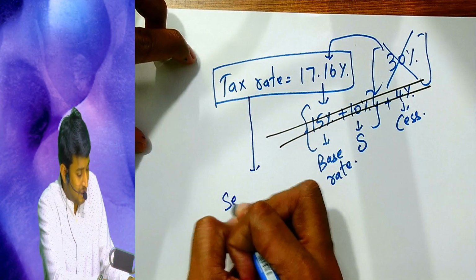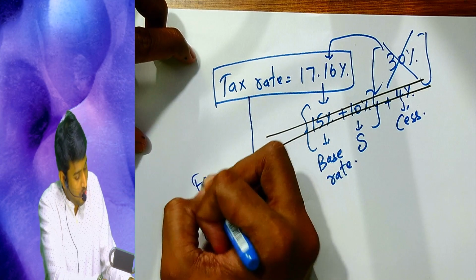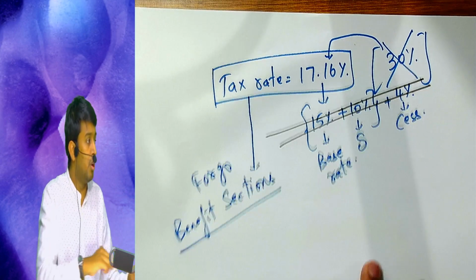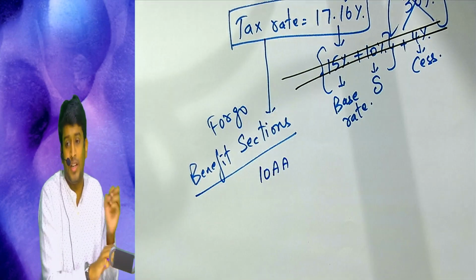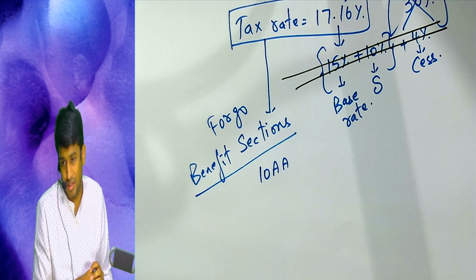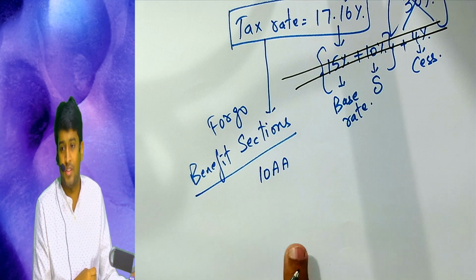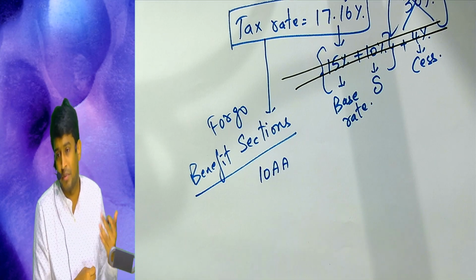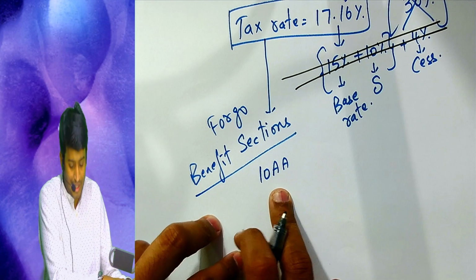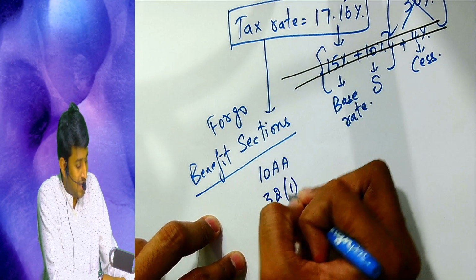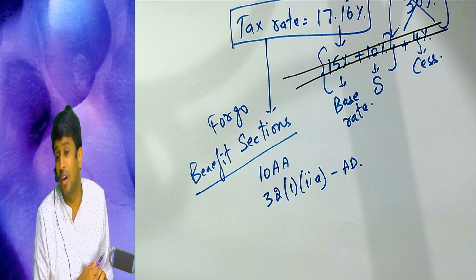and the following sections' benefits you have to forego. Those sections are 10AA, which I will be covering in MAT concept, SEZ concept. This is, at least if you did your IPCC, you must have this concept. Export turnover concept, 100% of export profits is exempt, allowed as deduction, or 50% is allowed as deduction. You should forego 10AA. You cannot get the benefit of additional depreciation.